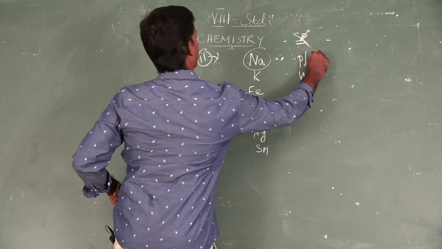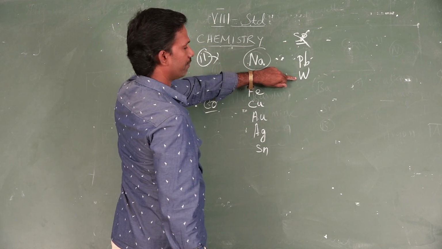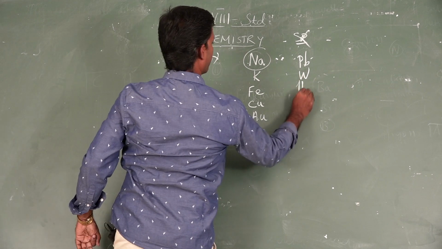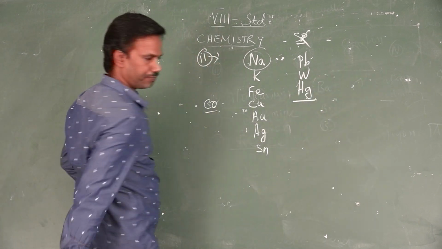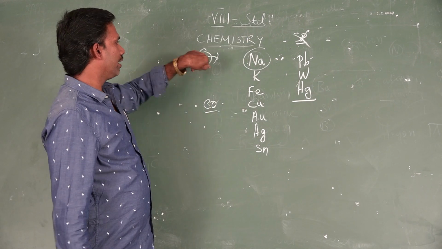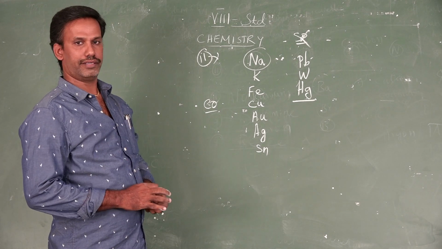Likewise, plumbum, lead; wolfram, tungsten. And mercury also we can add. This is the Latin word for mercury, hydrargyrum, so Hg. So totally nearly 11 elements use the symbol from a Greek or Latin word.